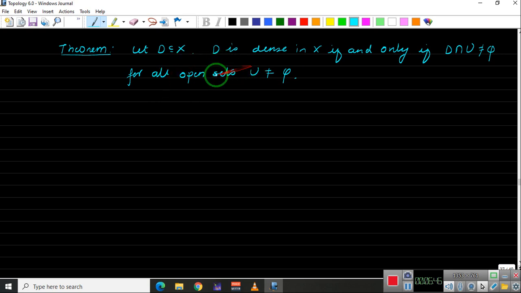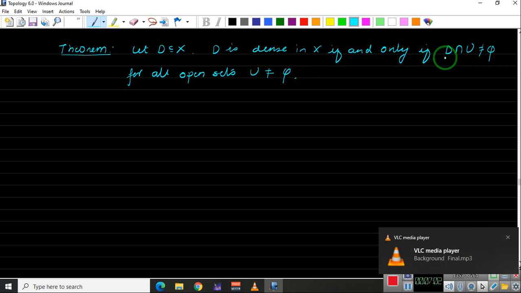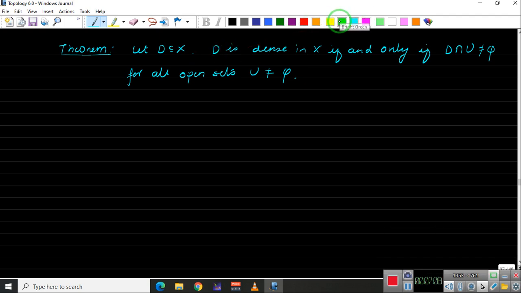That means if you take any non-empty open set U in X, then it should intersect D. In other words, D should intersect all the non-empty open sets of X. And if D intersects every non-empty open set, then we can say that D is dense in X. Okay, let us prove this. Proof.